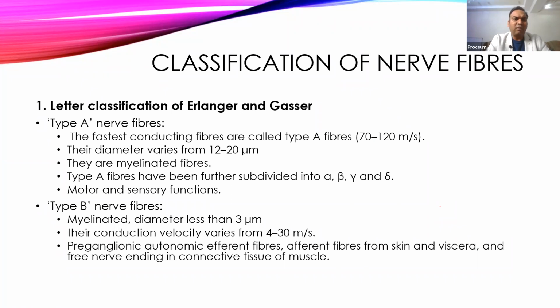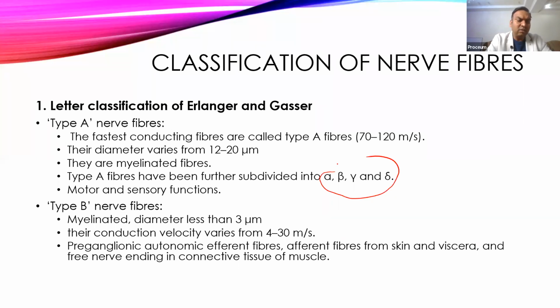Type A fibers are the fastest conducting nerve fibers, having a diameter varying from 12 to 20 micron, which is around thick. They are myelinated fibers, and they are divided into 4 different groups: alpha, beta, gamma, and delta. And they perform both motor and sensory functions.